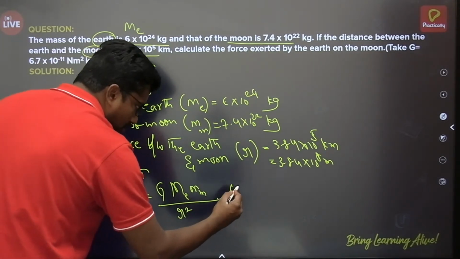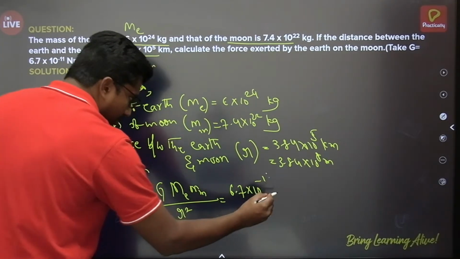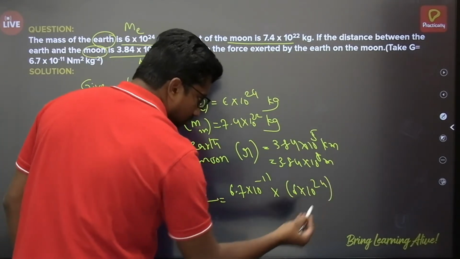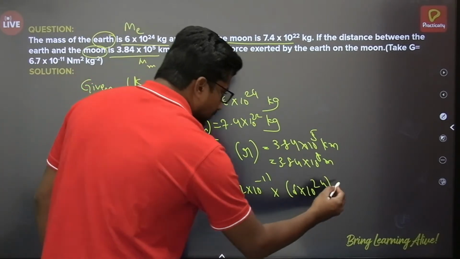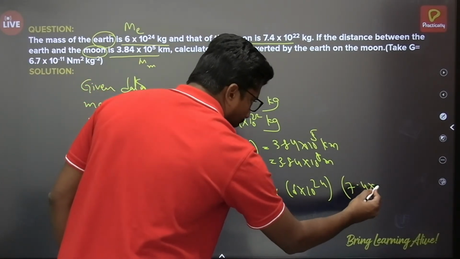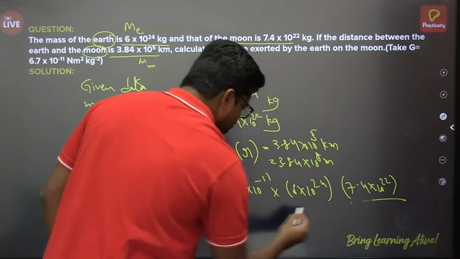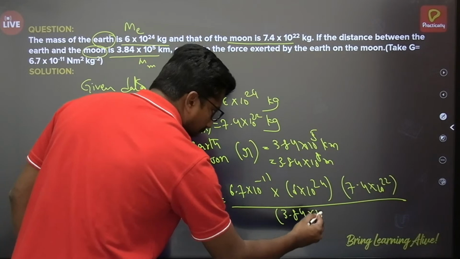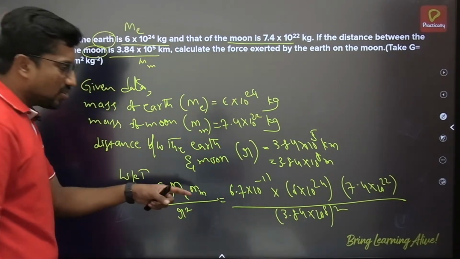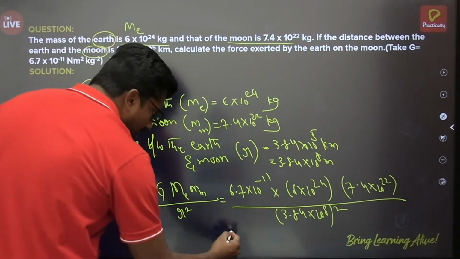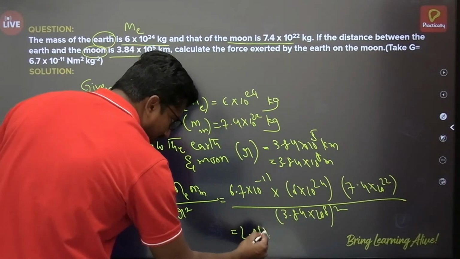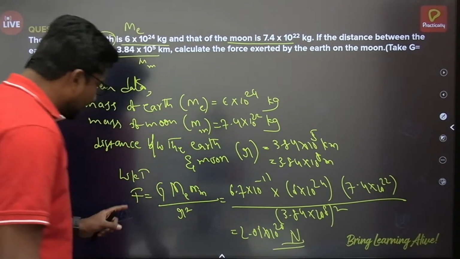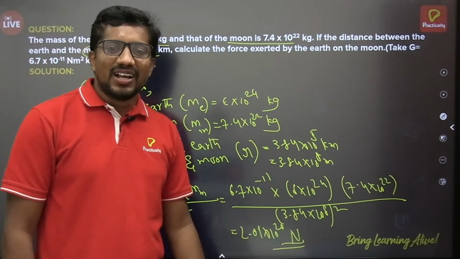If you substitute all these values, that will be 6.7 × 10^-11 × 6 × 10^24 × 7.4 × 10^22 divided by (3.84 × 10^8) whole squared. Now if you simplify, you will get approximately 2.01 × 10^20 Newton. As we are calculating force, the unit is Newton.